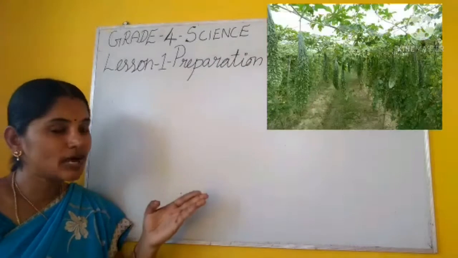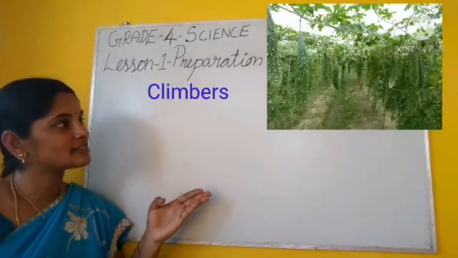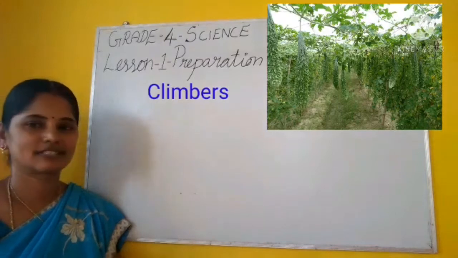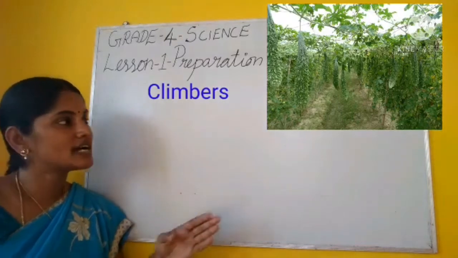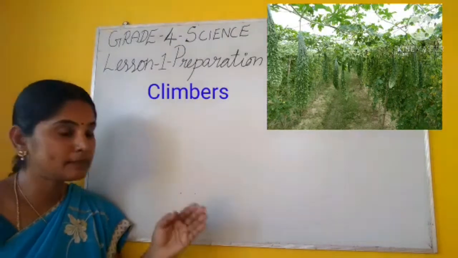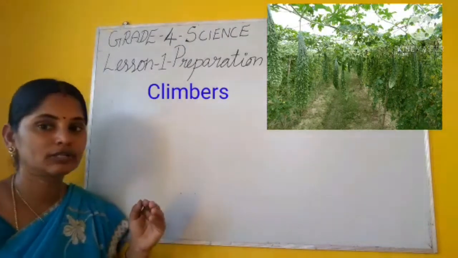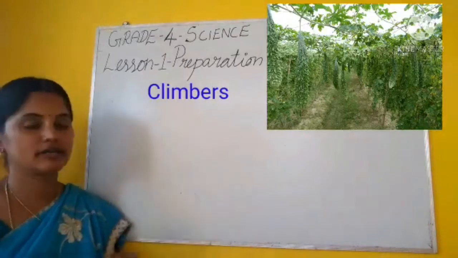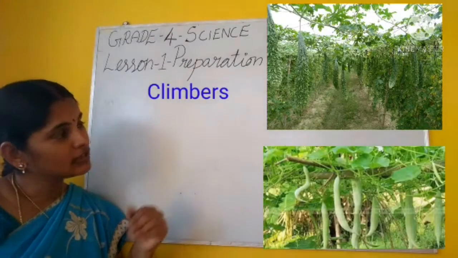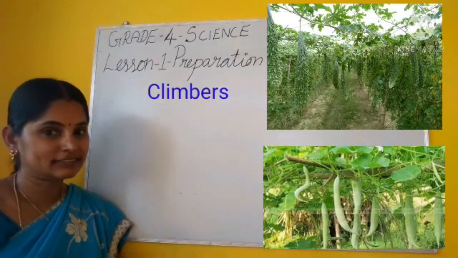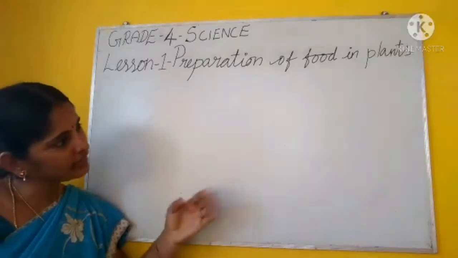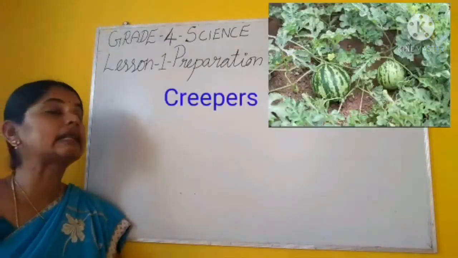Then look at these plants. What are they? Climbers, isn't it? Bitter gourd. Climbers need support to climb up. Then the snake gourd plant, climber. These are all climbers. Then what is this?